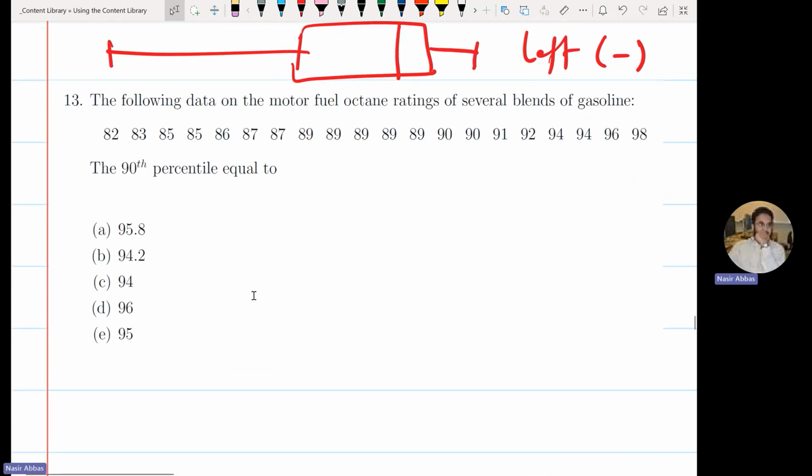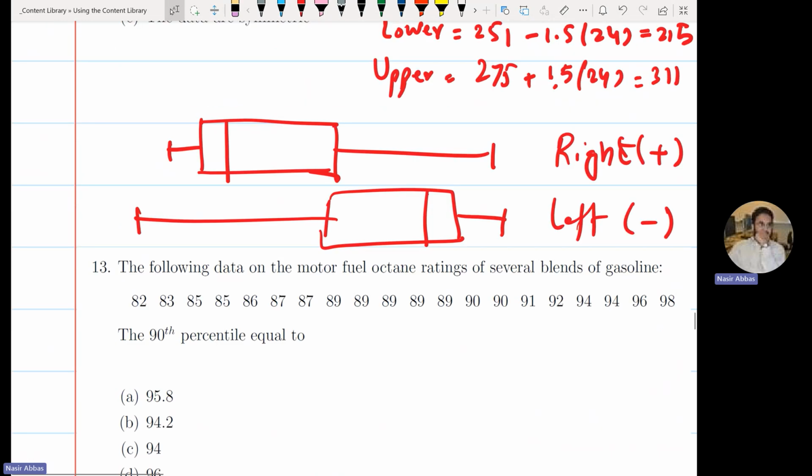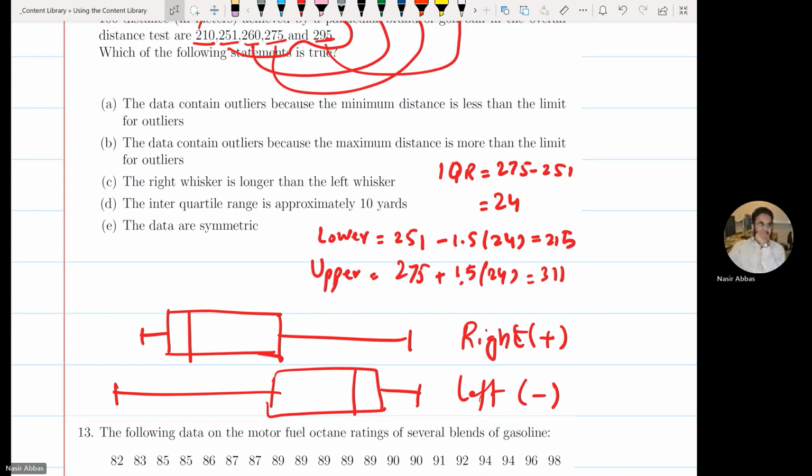Question 13 from 233. Same distance. Or part C? This one? This is 251 plus this is the same, 1.5, 36. From Q1 and Q3, they are equally distant, but not necessarily from the median. The median can be different.